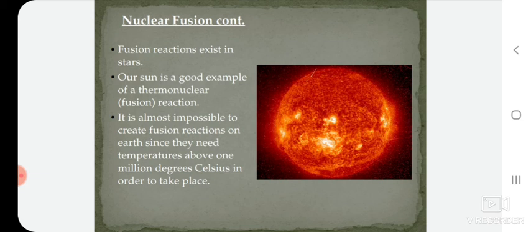It is almost impossible to create a fusion reaction on earth, since it needs a temperature above 1 million degrees Celsius in order to take place. It means if you have to fuse two nuclei, at that time you require a tremendous amount of heat energy, nearly equal to 1 million degrees Celsius, which is impossible to create on earth.